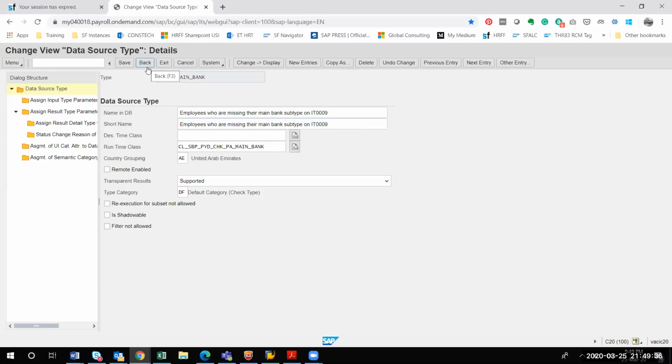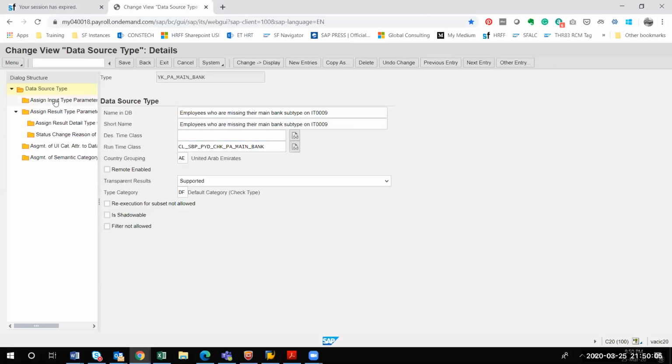Once it is done, the second thing you have to do, after you have created a data source type, I'll explain technically. This runtime class, if you go to SE24, I'm not going into much detail. The program has already been written by SAP, for employees who are missing their main bank subtype in infotype 9. SAP will be validating this through this runtime class.